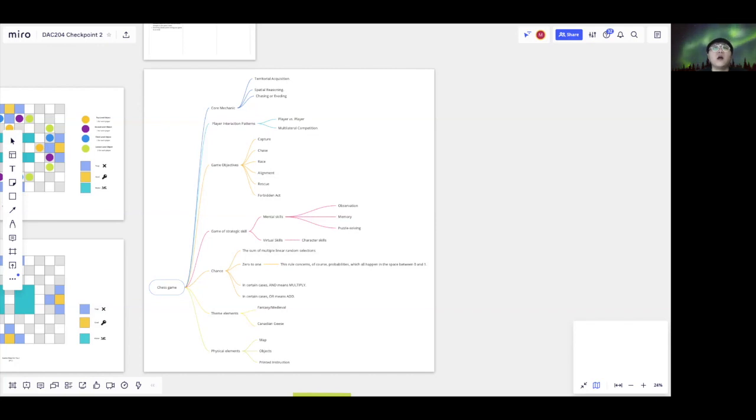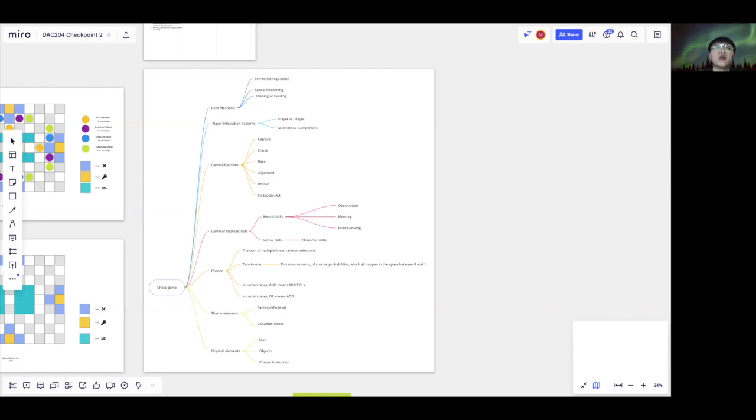And for the game of strategic skill, we were thinking about involving mental skills, such as observation, memory, and puzzle solving. And the virtual skills will be the character skills in our chess game.